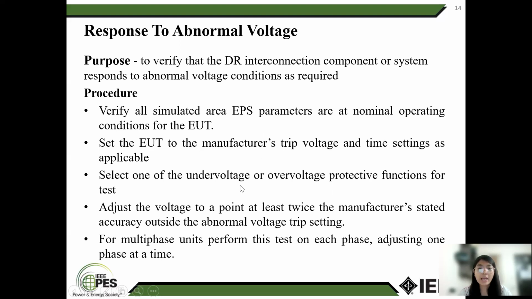Select one of the undervoltage or overvoltage protective functions for test. Adjust the voltage to a point at least twice the manufacturer stated accuracy outside the abnormal voltage trip setting. Finally, perform the test on each phase for a multiphase unit, modifying one phase at a time.